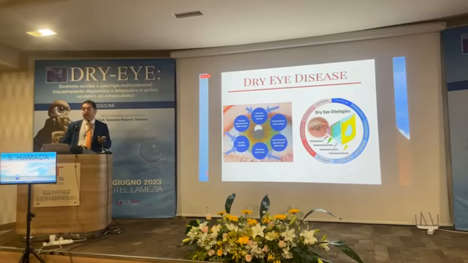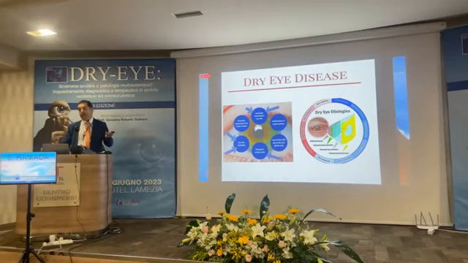And we learned as well that dry eye disease is a low-grade inflammatory condition of the eye surface. This is different from allergic eye disease, for example. In allergic eye disease, you have spikes of inflammation which happen periodically, while dry eye is ongoing chronic, low-grade inflammation. And that's why management can be very different.